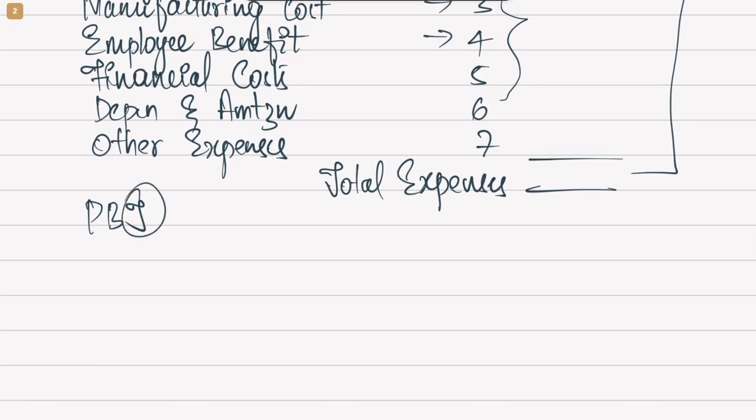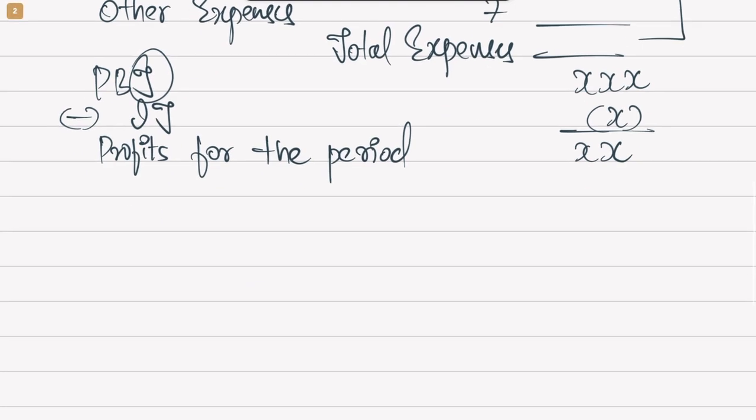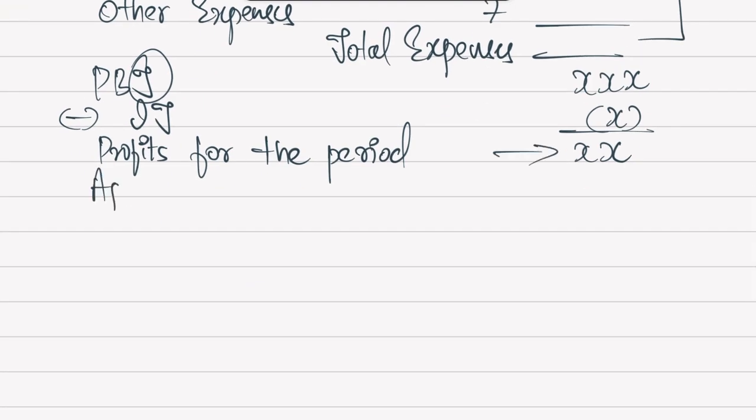So if you say profit before taxes, obviously the next step would be deduction of income tax. So then you will deduct income tax from profit before taxes. Whatever is left, that would be profits for the period. Now that profit should be appropriated. So for that we call it appropriation.